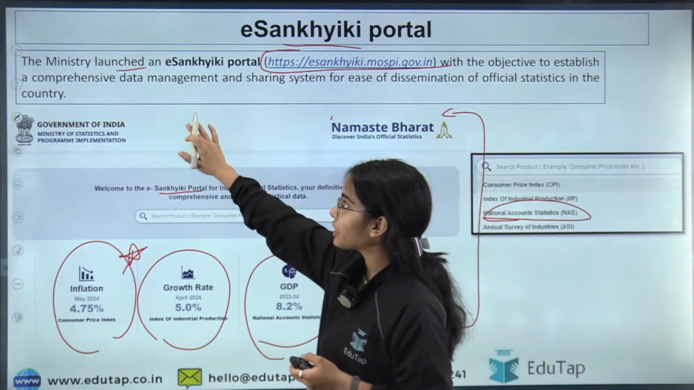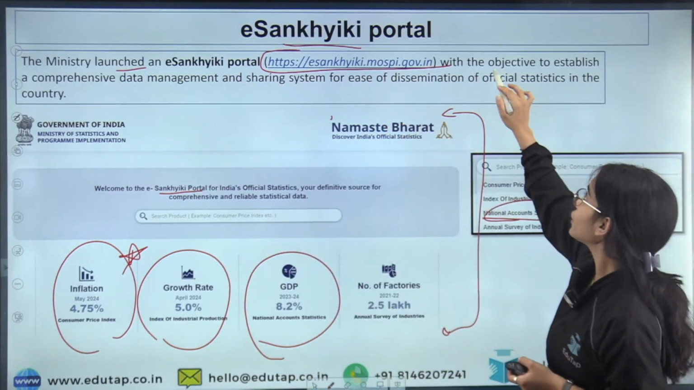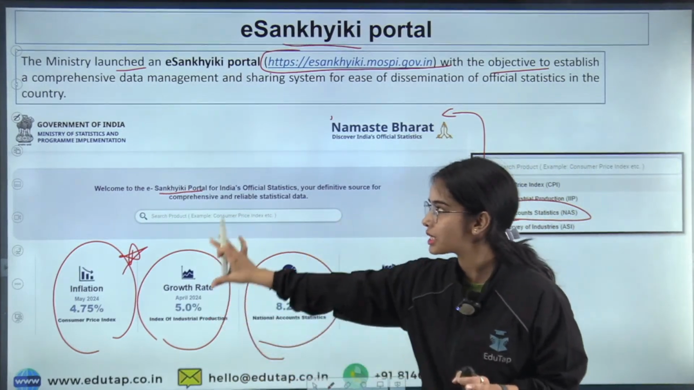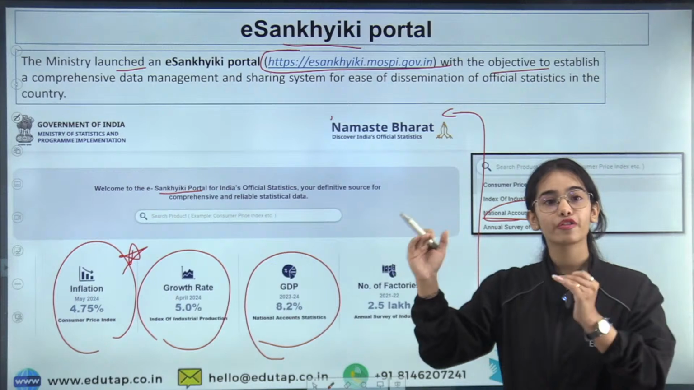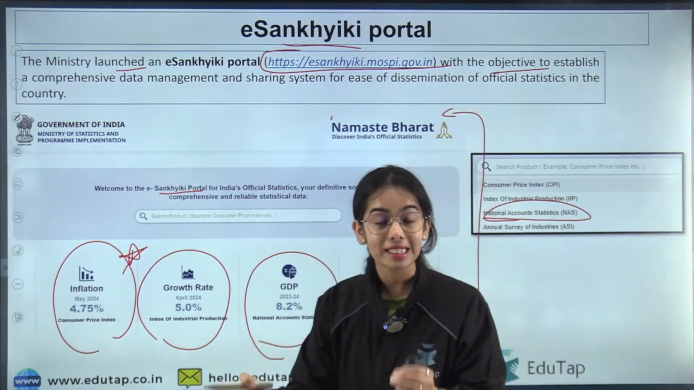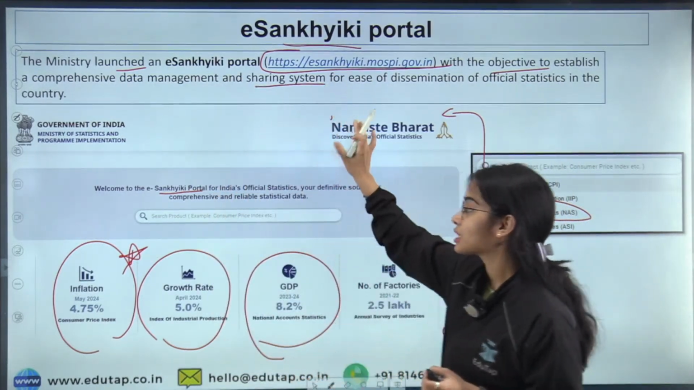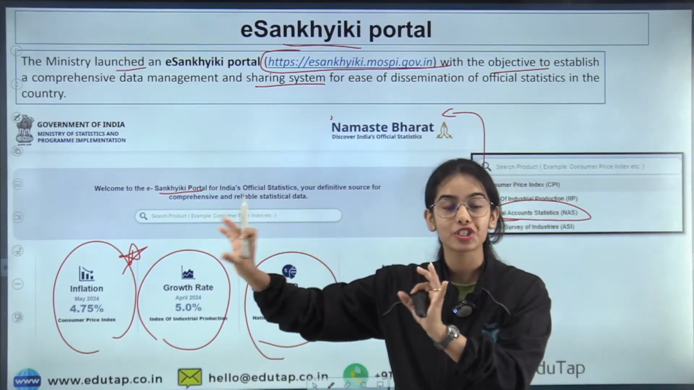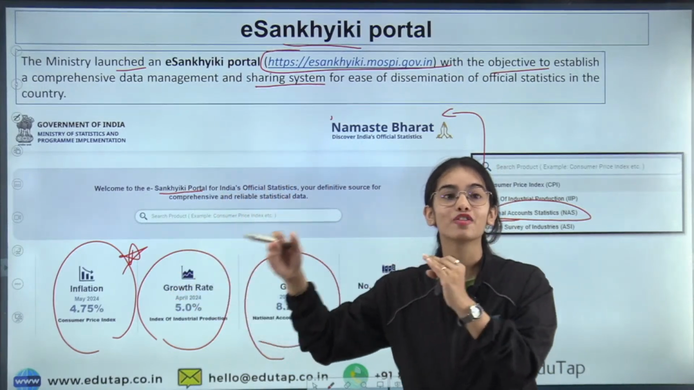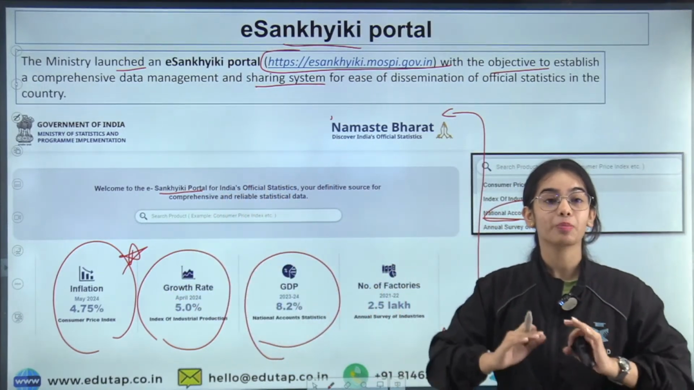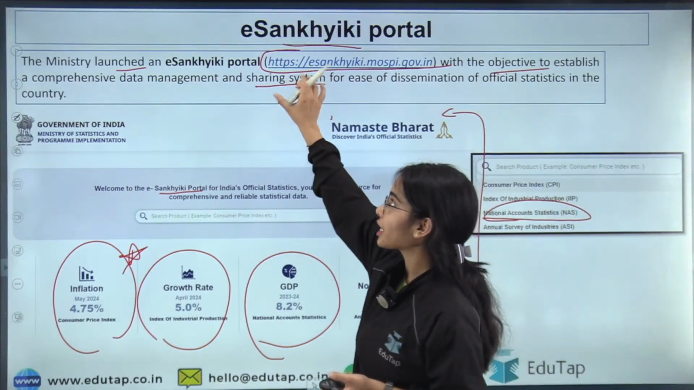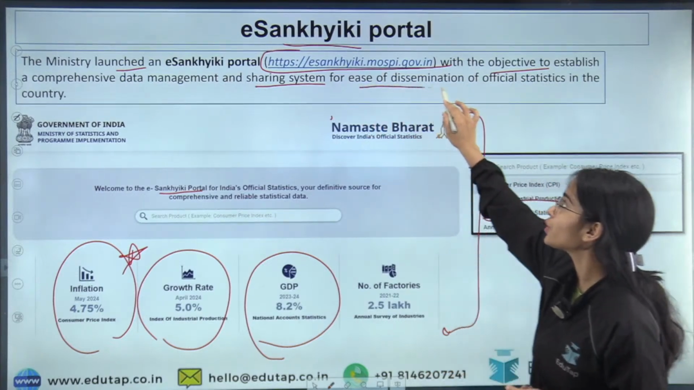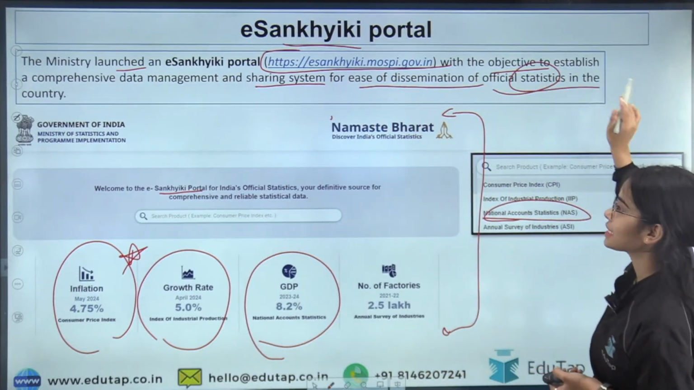Okay, so the ministry has launched the e-Sankhiki portal with the objective to establish a comprehensive data management system. So through this portal, the data management will happen. Different data will be managed at one place, as well as a sharing system. So this is also a data sharing system, and data is being shared not only with the politicians, not only with the government, but with the whole of the country, with the public. So the e-Sankhiki portal provides a comprehensive data management and sharing system for ease of dissemination of official statistics in the country.